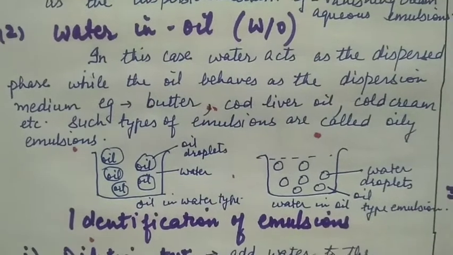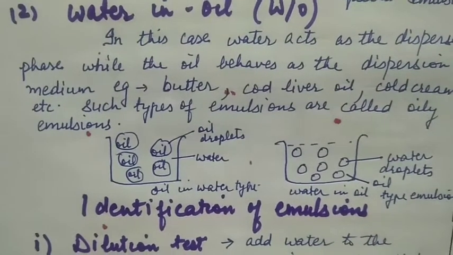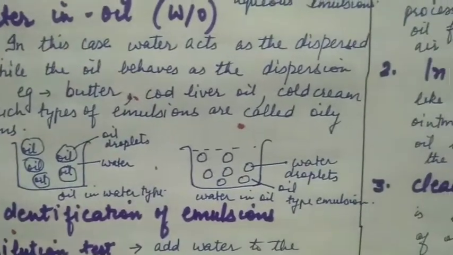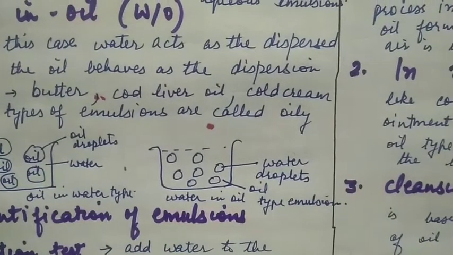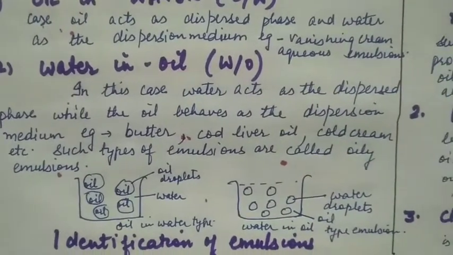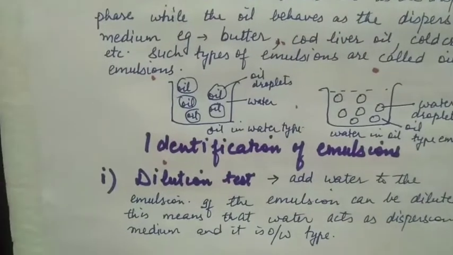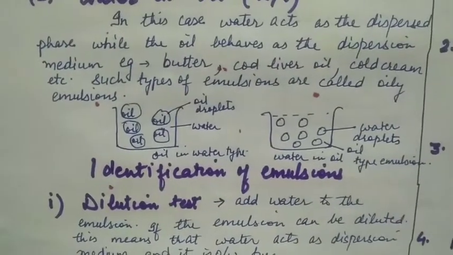So the diagram shows that when oil is in smaller proportion it is oil in water type, and when water droplets are in smaller proportion it's water in oil type. Example of water in oil type is butter, cod liver oil, cold cream, etc. These emulsions are called oily emulsions.